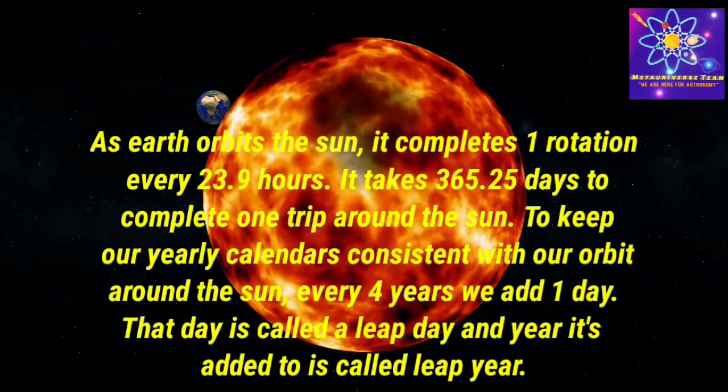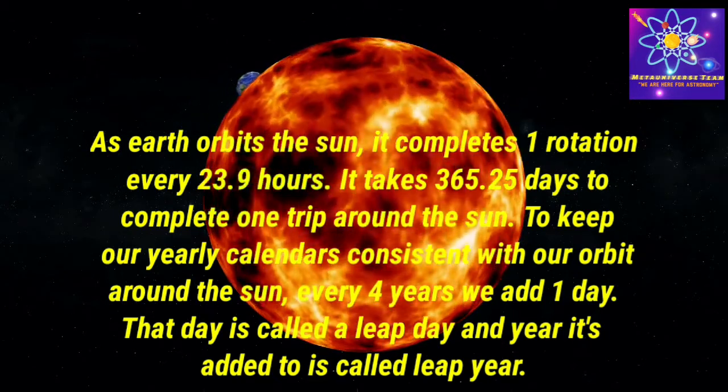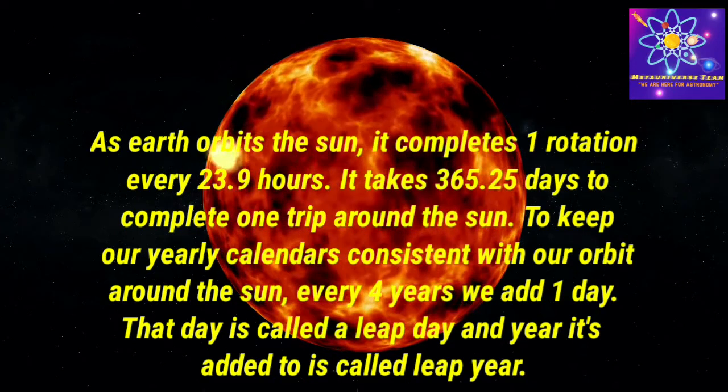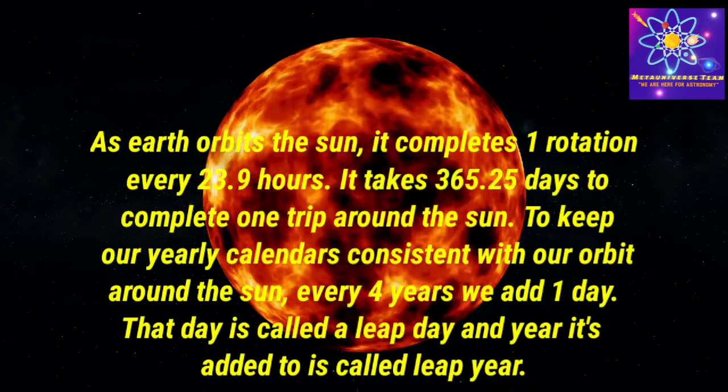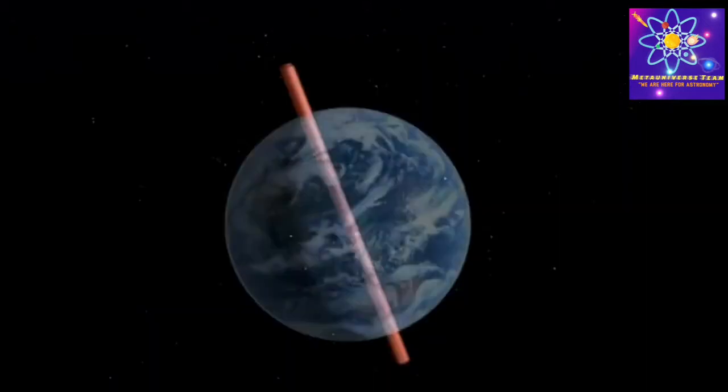To keep our yearly calendars consistent with our orbit around the Sun, every 4 years we add one day. That day is called a leap day, and the year it's added to is called a leap year.